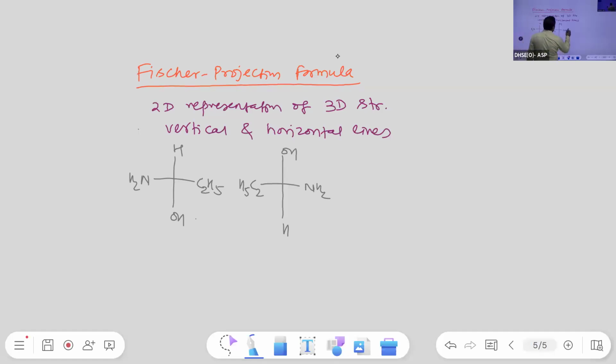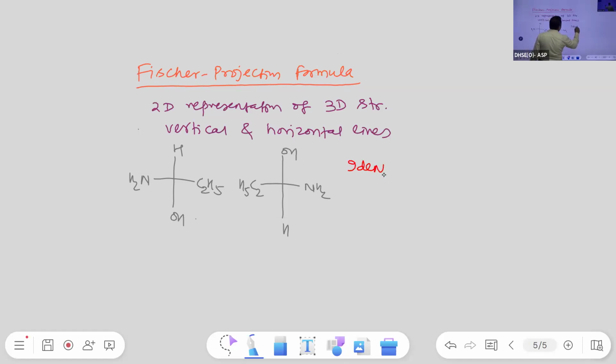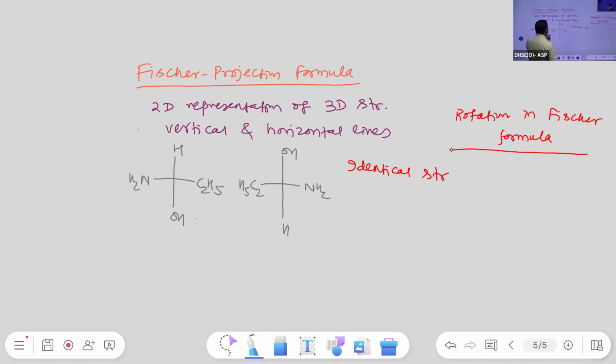No, these two are identical structures. The relationship between these two is that they are identical structures. Okay, identical structures. How do we know? We can rotate the Fisher projection formula. Write down rotation in Fisher formula.